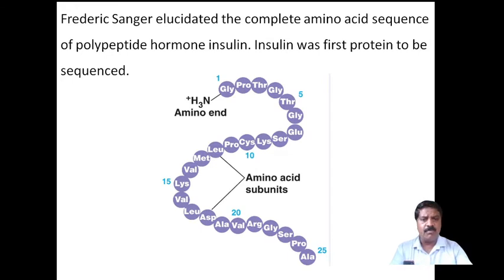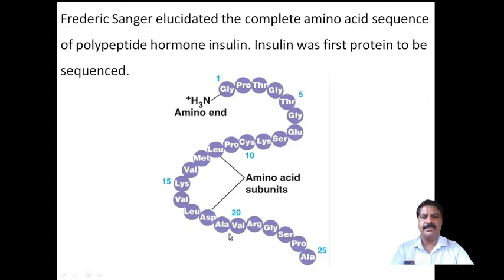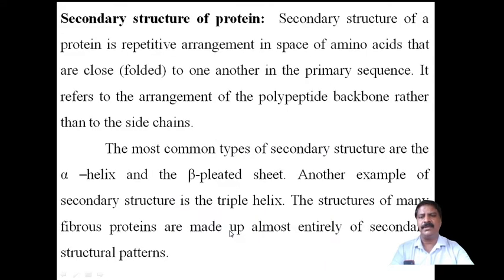But we do not say polypeptide here. At one end it is NH2, the amino terminal, which is positively charged, and at the last end it is usually the carboxylic acid terminal. Therefore, amino acids are the subunits. This is the simple linear structure of the protein insulin, elucidated by Frederick Sanger, and determining the sequence of a protein is a very difficult task. This is about the primary structure of the protein.